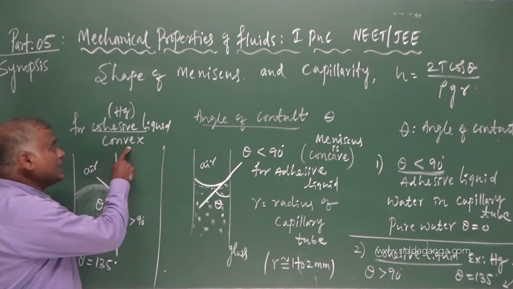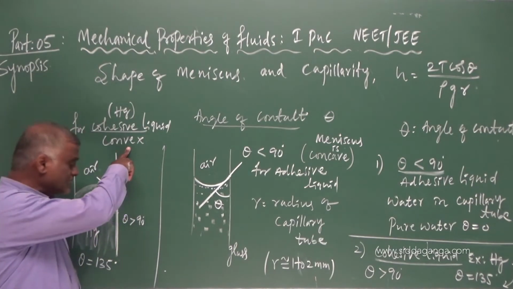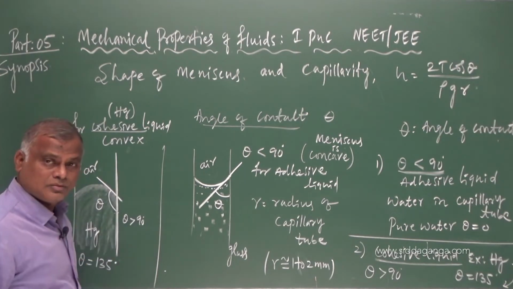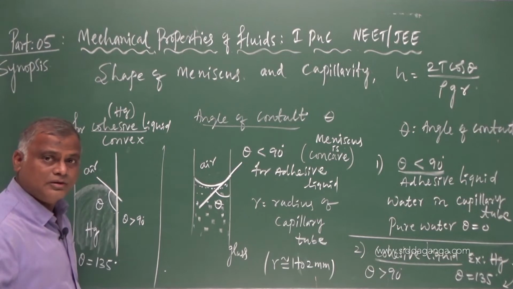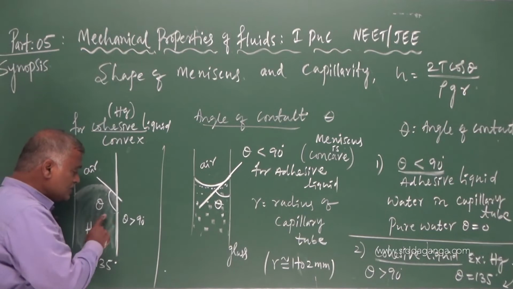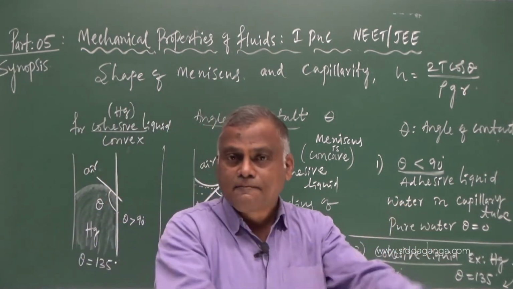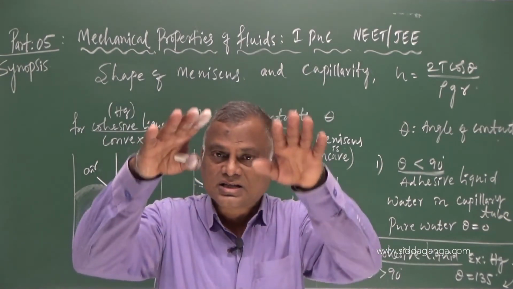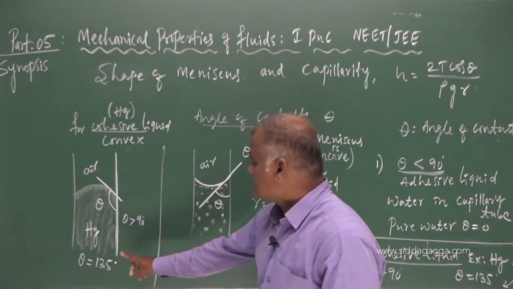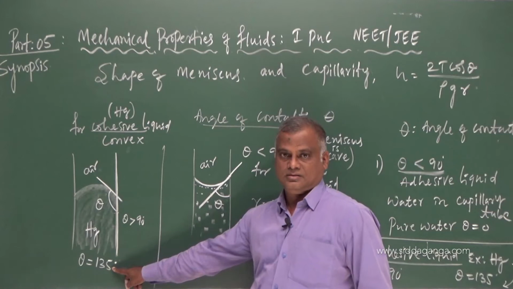But in case of cohesive liquid, theta is greater than 90. For an angle greater than 90, the cosine function is negative. Therefore, for a cohesive liquid which does not wet the glass plate, for example when a capillary tube is dipped in mercury, definitely there is a fall in the level of liquid, by understanding the concept of angle of contact.